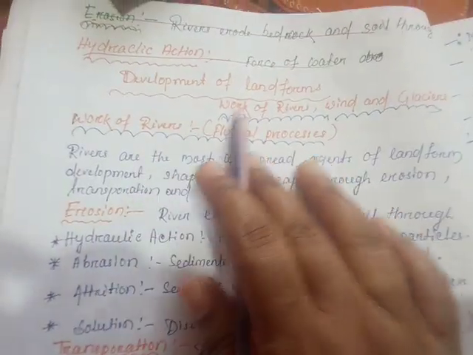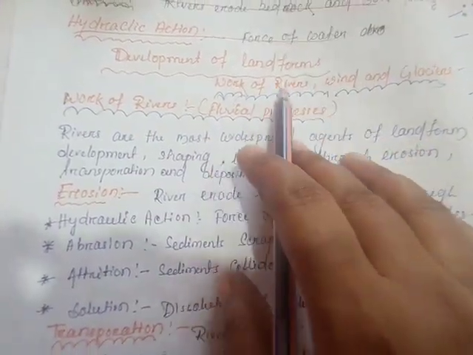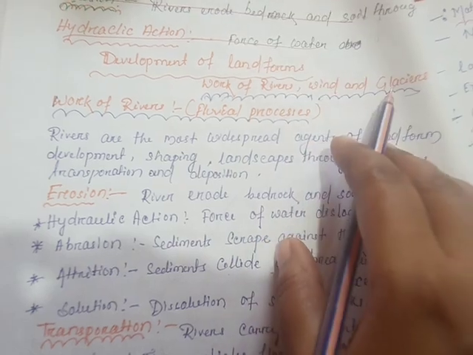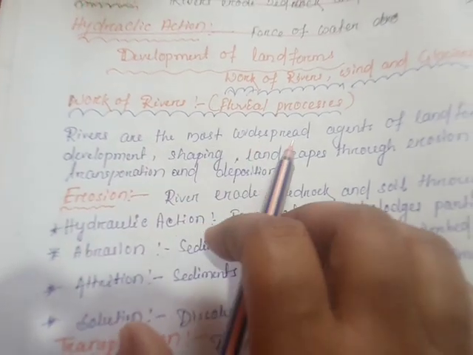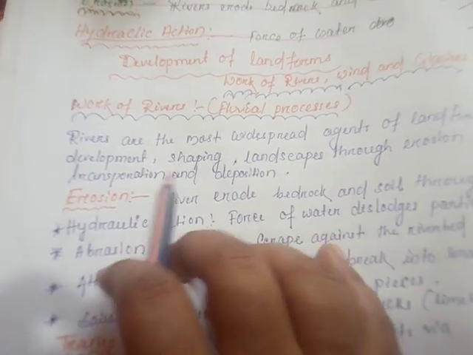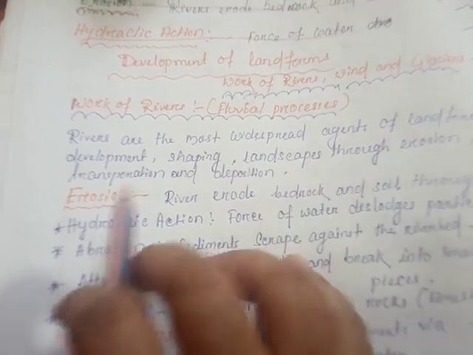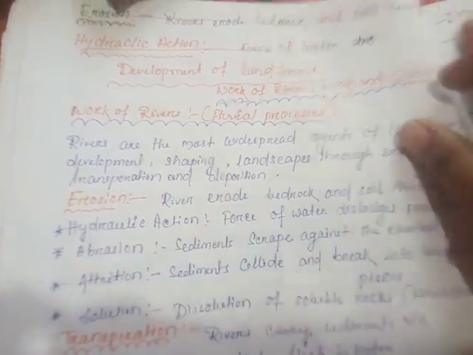Geography: development of landforms by the work of river, wind and glacier. Rivers are the most widespread agents of landform development, shaping landscapes through erosion, transportation and deposition. Then comes erosion.